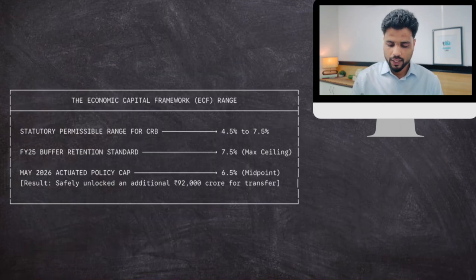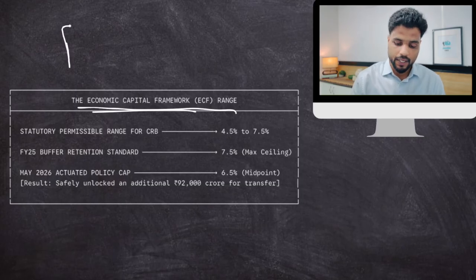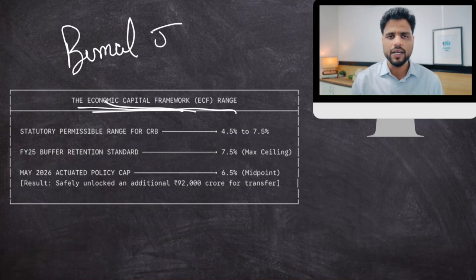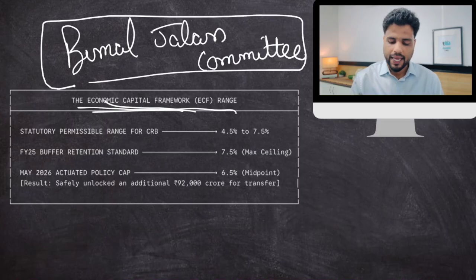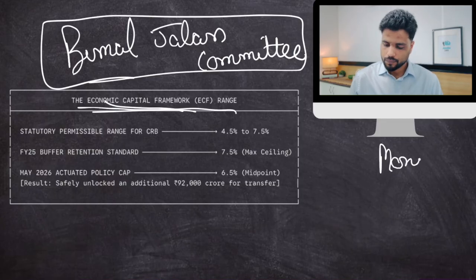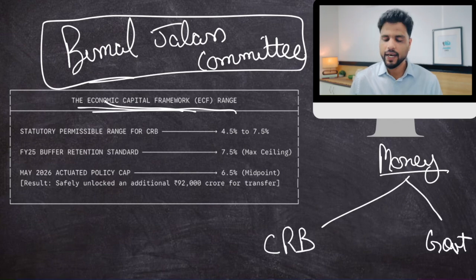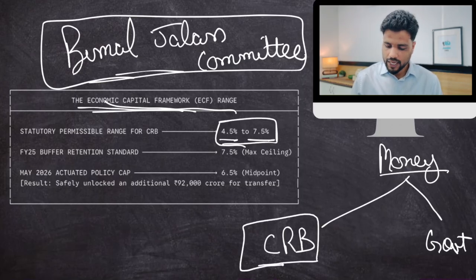Now, this is the formula, the economic capital framework. This formula is based on the recommendations of a committee called the Bimal Jalan Committee. The official name of this committee was actually Economic Capital Framework Committee, but because its chairman was Mr. Bimal Jalan, it is called the Bimal Jalan Committee. The committee said that you earn a lot of money, and that money is transferred to your CRB for emergencies and to the government. Bimal Jalan gave a formula: 4.5 to 7.5% of your balance sheet should be given to CRB.